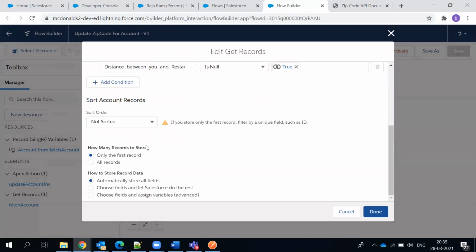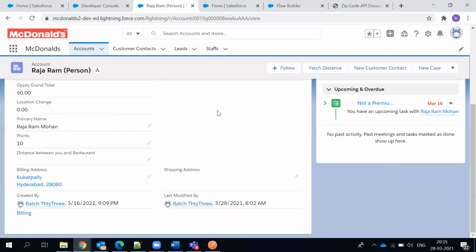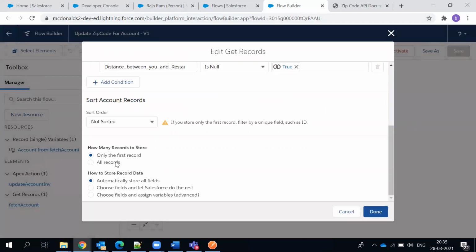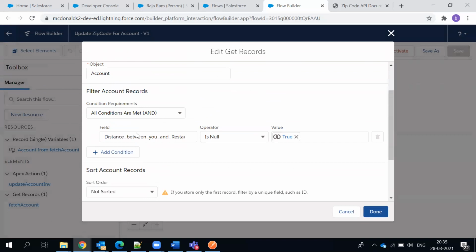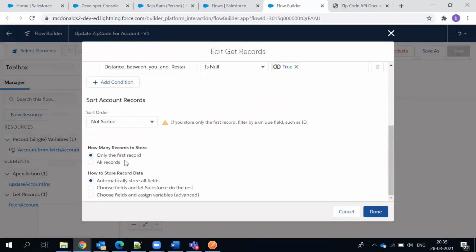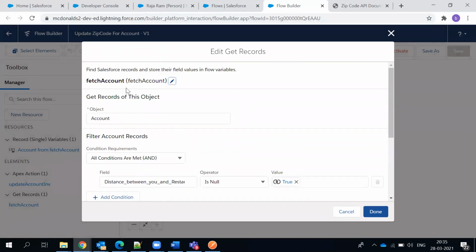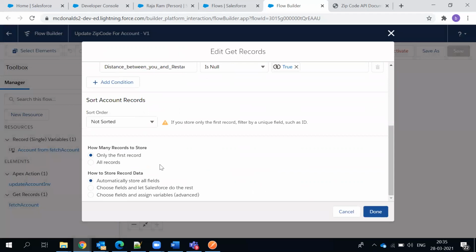Yeah. And I'm saying that only the first record. Of course, you are manually hitting this record, so it is only one record that will flow in. This record only I want to update. So I said only one record, only the first record. Though we know that this record is flowing in, only this particular record I wanted. I don't want all the records. All the records means it's something like select star. I just want only one record, which I picked. It automatically stores all the fields if an update operation happens.